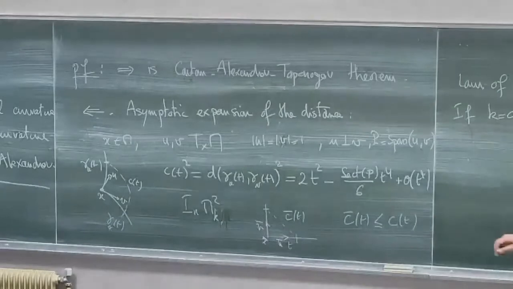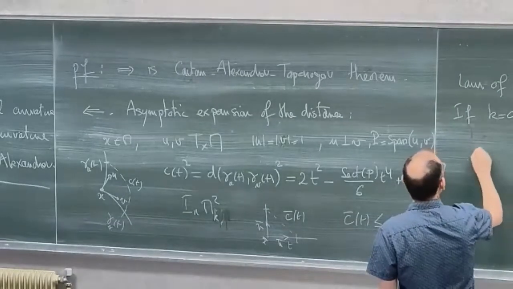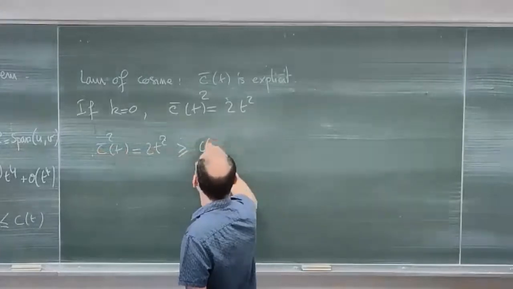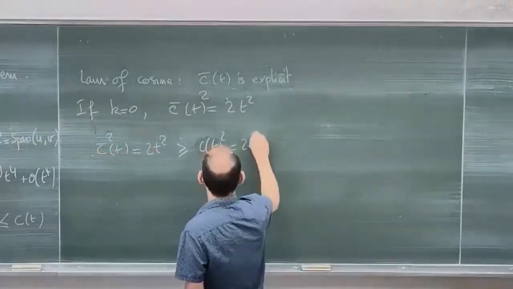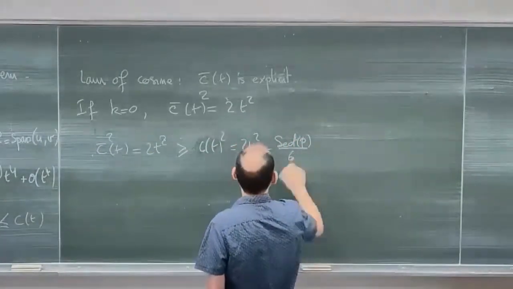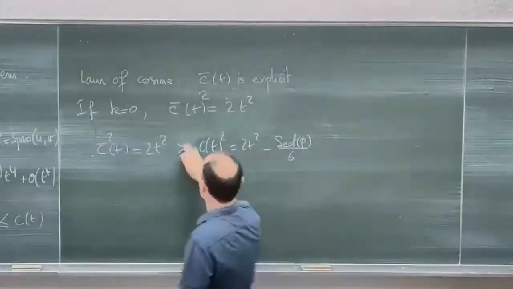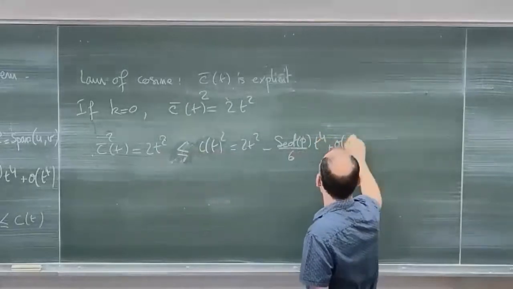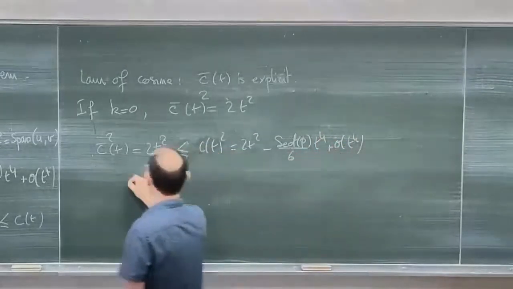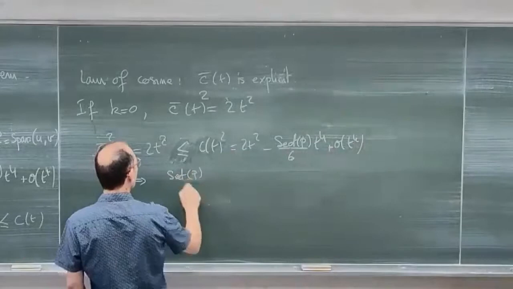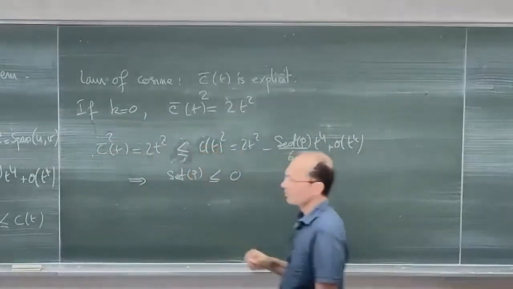Now I just have to compare. I know that c bar squared of t, which is equal to 2t squared, is less than c of t squared, which is 2t squared minus the sectional curvature times t to the fourth over 6. So it is the other way: c of t is greater than c bar of t, up to t to the fourth plus negligible terms.